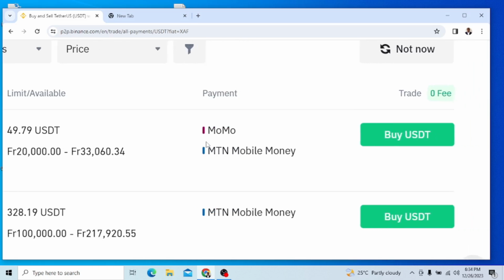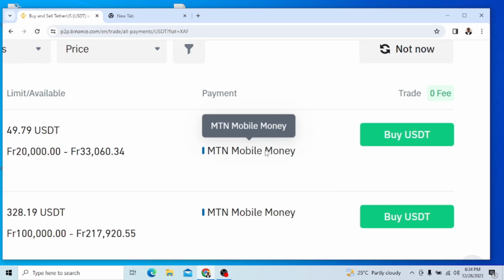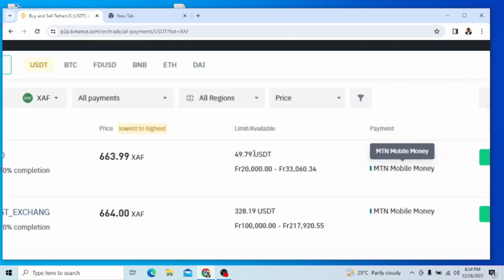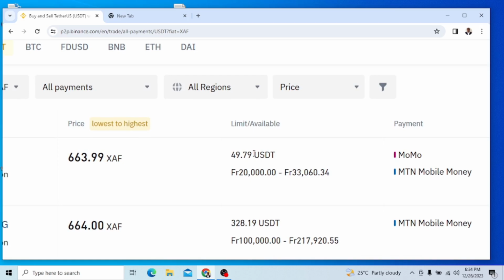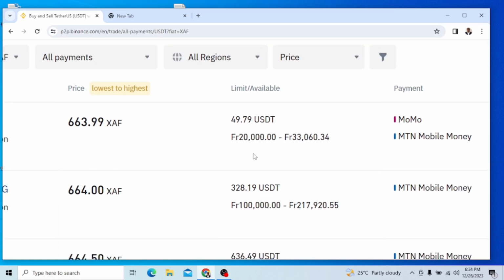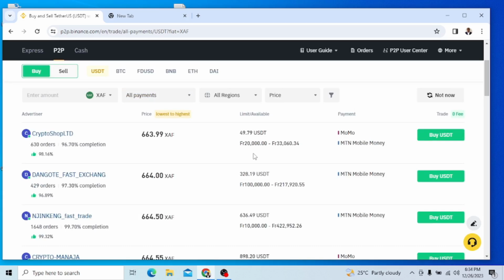And when we come here again, payment method, it shows that this person is accepting Momo, mobile money. So the buyer or the seller reveals to you how they want to trade. If they want to take it through mobile money, they show you. If they want to take it through bank card, they show you. This is in order to allow you to think and ask yourself, are you eligible or are you ready to buy through that means? If yes, then you go on.